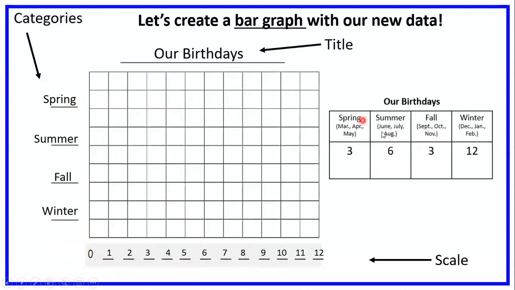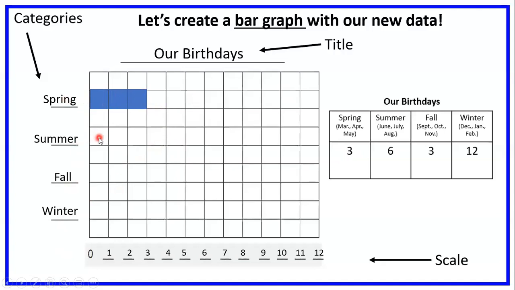All right, let's get going. We're going to start at the top, starting with spring. If I'm thinking about our bar graph and we're putting in the information from this table onto our bar graph, I'm going to fill in the squares, and I'm gonna do exactly the amount of squares here as I have our number here. So I'm done with spring. I've got 3 birthdays in the spring, 3.